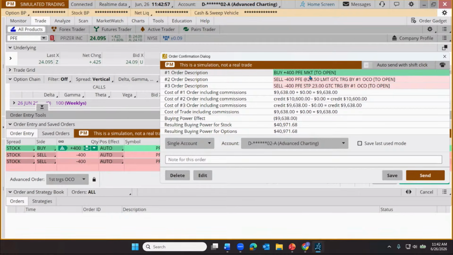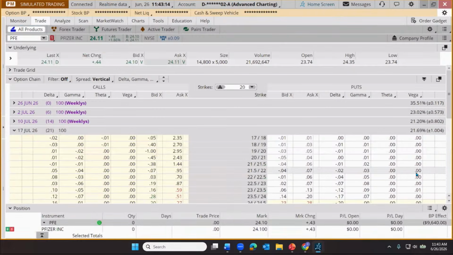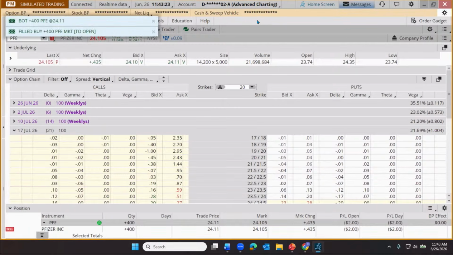Obviously, there are risks when using market orders. We're going to have a limit up at 26.50, stop down at $23. That stop is not a guarantee that we will sell for exactly $23. Could be less if the stock is falling hard. No commissions on this trade. Can be on some types of trades. And we send that order off. There we go. So I just sent that order off. We'll follow up on that in upcoming sessions.